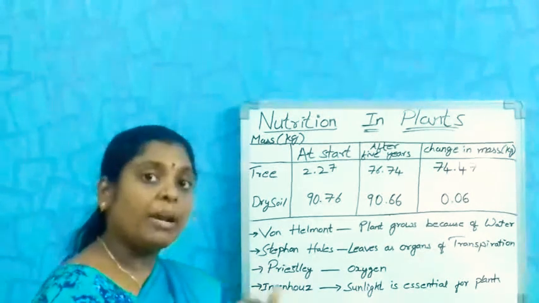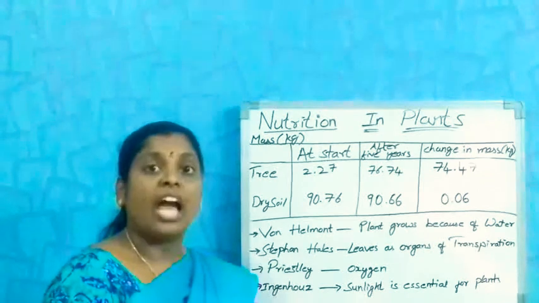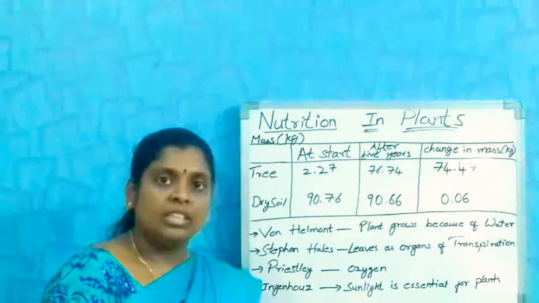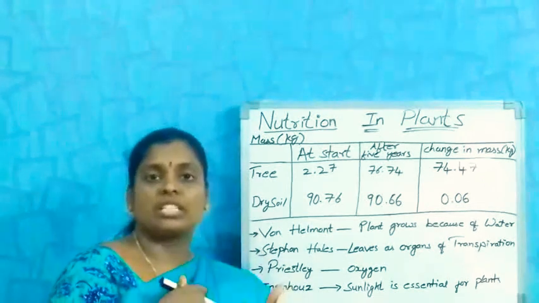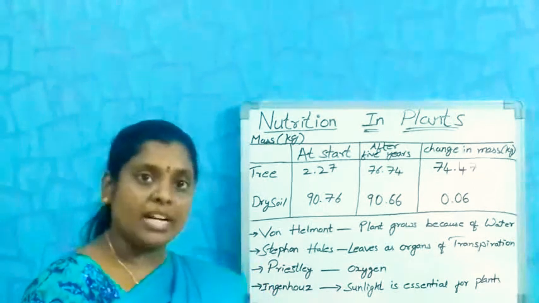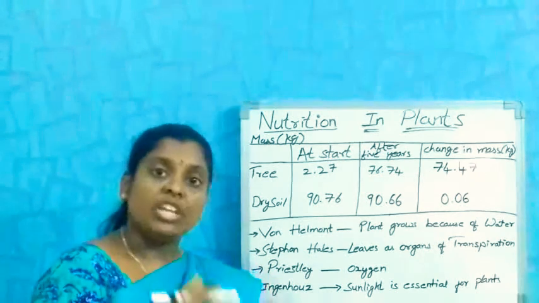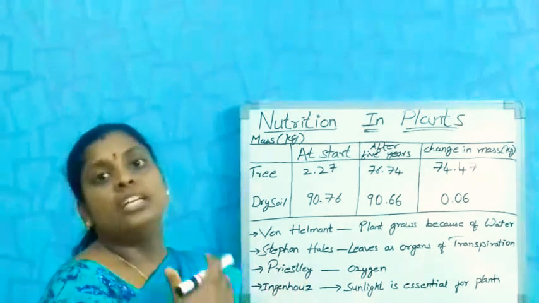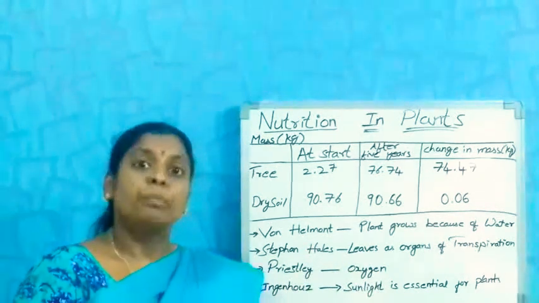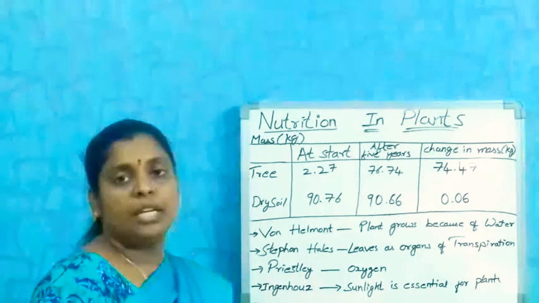Plants absorb carbon dioxide from the environment and release oxygen. The process is reverse here. We inhale oxygen, but plants absorb carbon dioxide. We make the air impure, but plants make the air pure. This was concluded by Priestley.